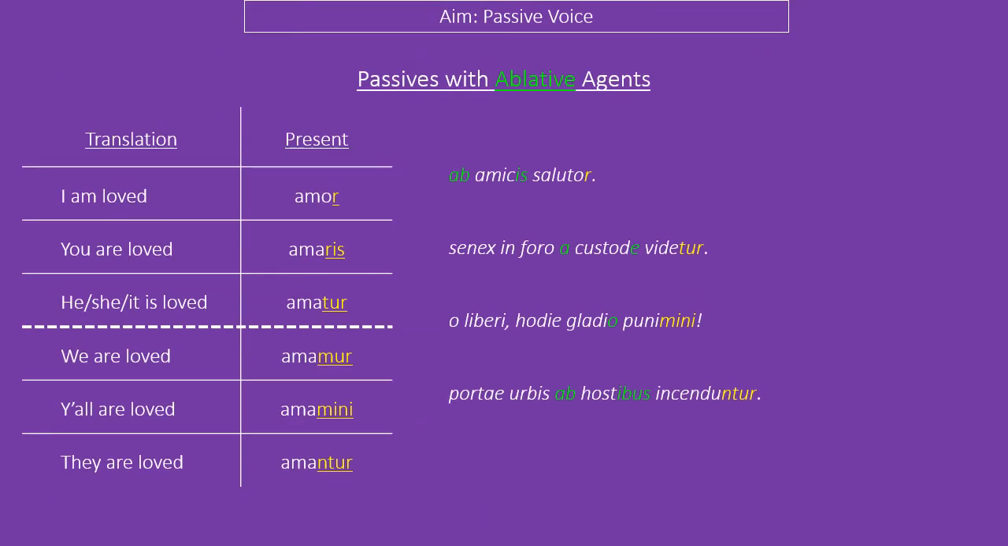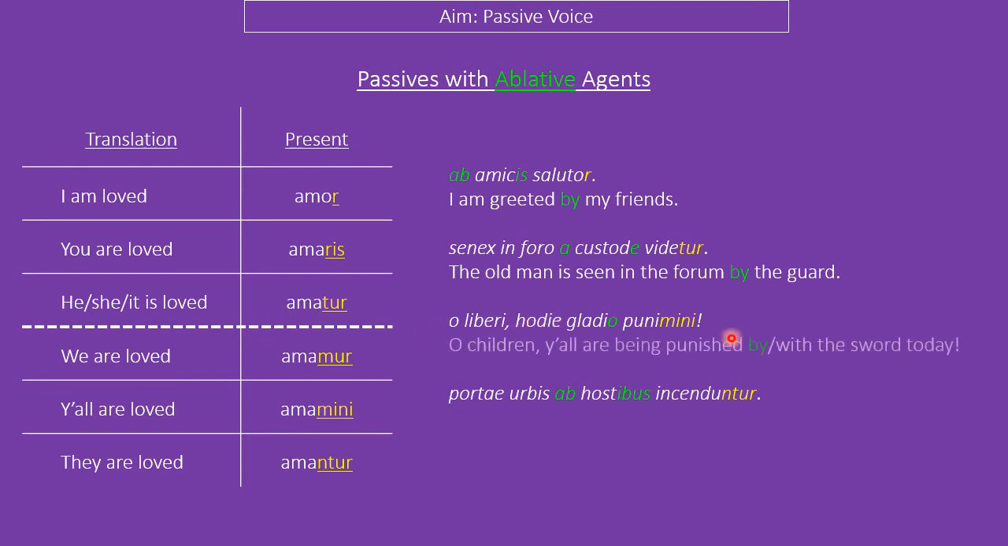So, if we have a look at some of these same sentences from before, but now we're adding in the doer. I am greeted by my friends. Senex videtur in foro a custode. This old man is seen in the forum by the guard.